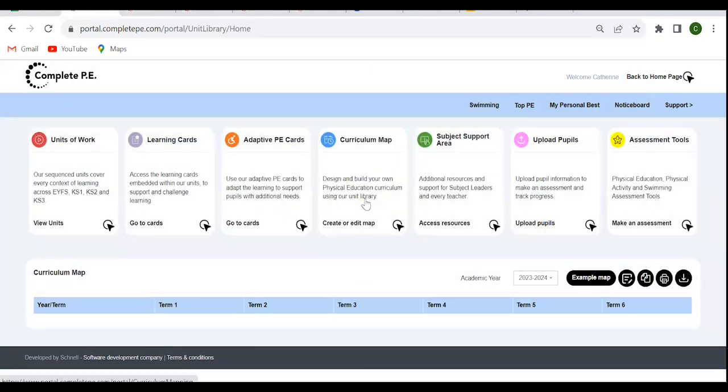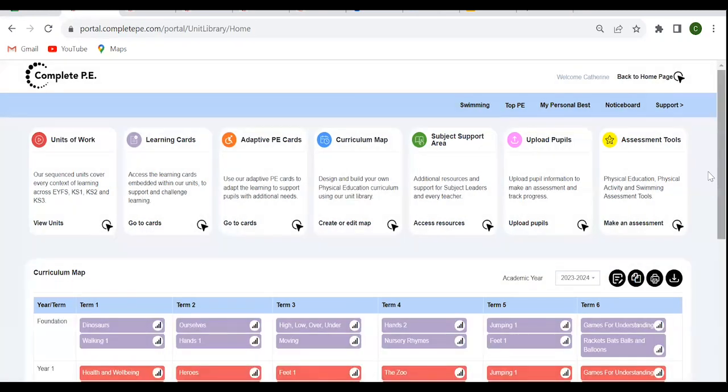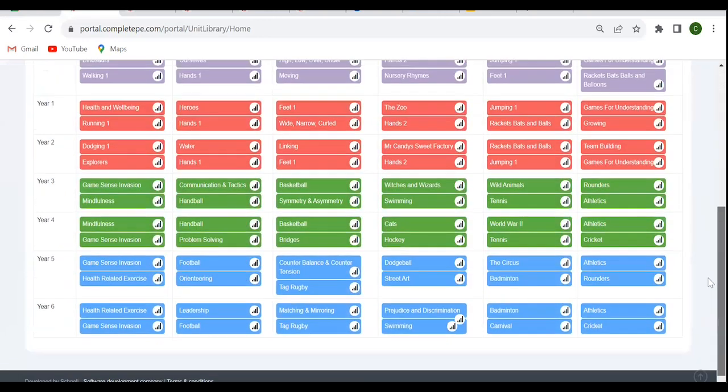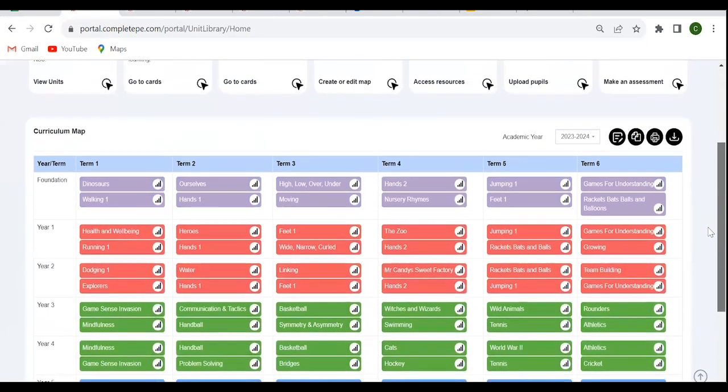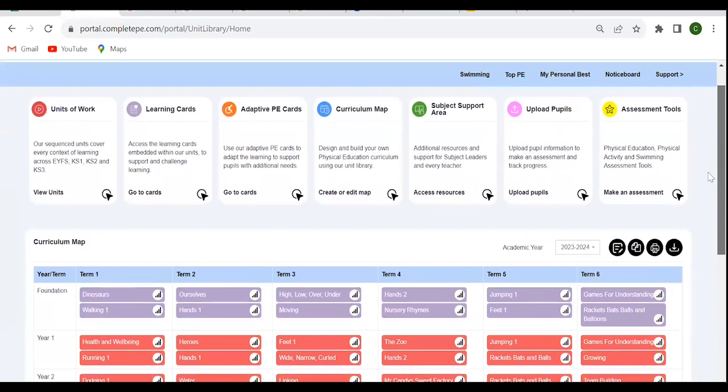Now, the curriculum mapping area, you have got access to. So if you did want to have a go at designing and building your own physical education curriculum, you absolutely can. What you will see at the bottom of the homepage is that I have got an option, the first time before I've actually created any maps, to load an example map. And then you can have a look at some of the ways that you could potentially construct a PE curriculum. So this is just our example one here.